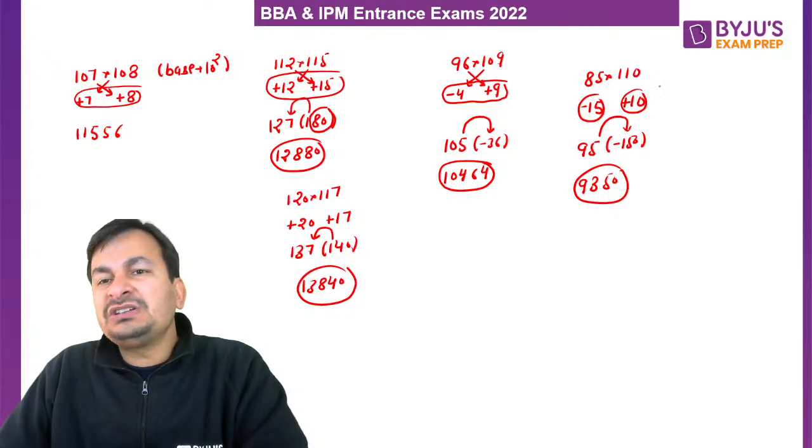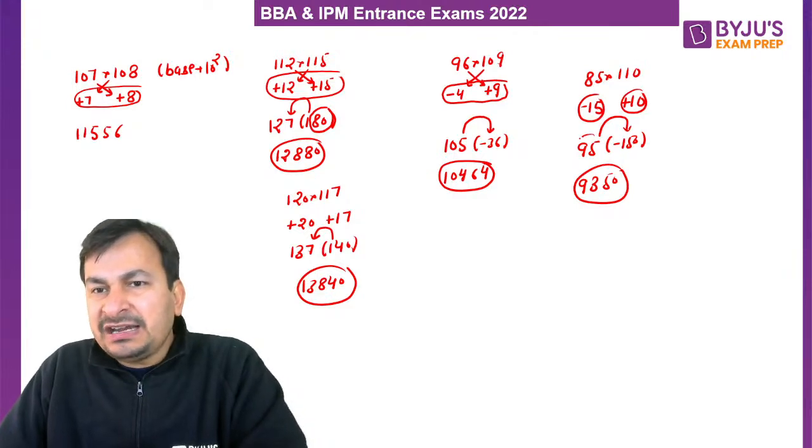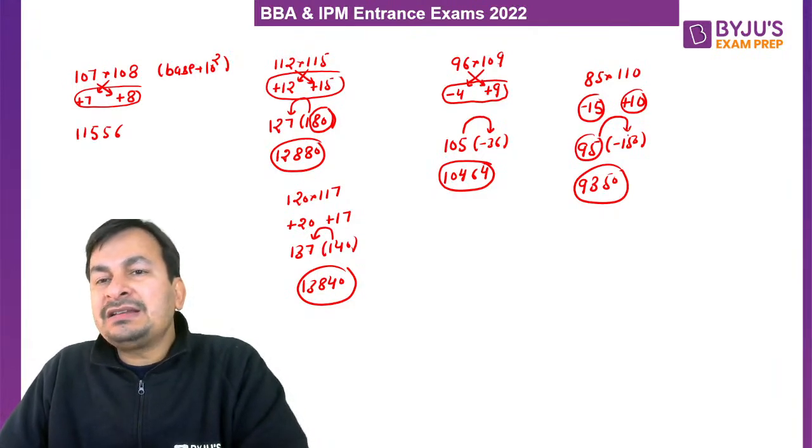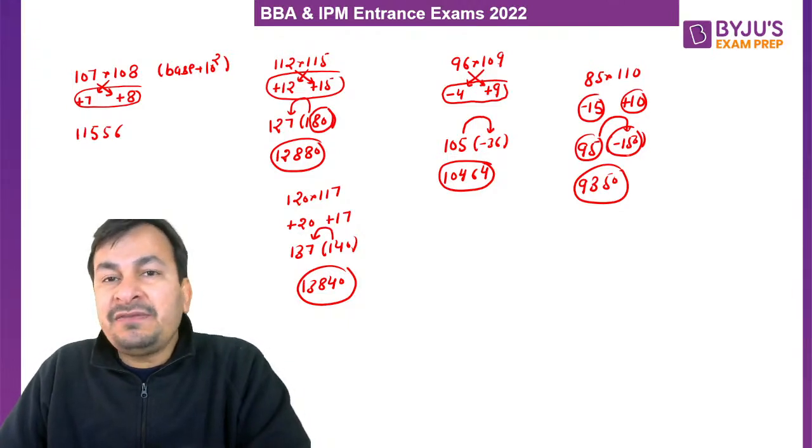So what will be the first part of the multiplication? Either 85 plus 10 or 110 minus 15, that is 95. And how do we get the second part? By multiplying these two differences. So minus 15 into plus 10 is minus 150. But again, second part can never be negative.